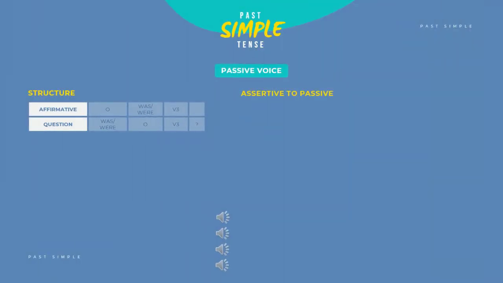Changing an assertive sentence into the passive. For example, active: He wrote a letter. Passive: A letter was written by him. Active: They knew it. Passive: It was known to them.